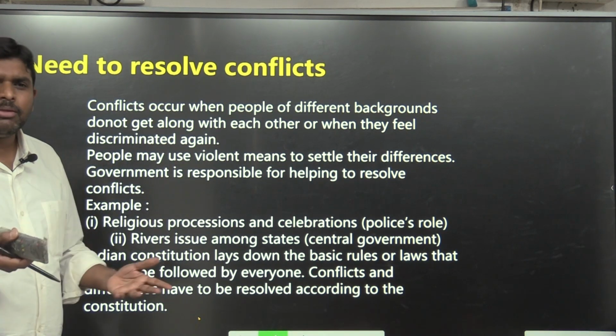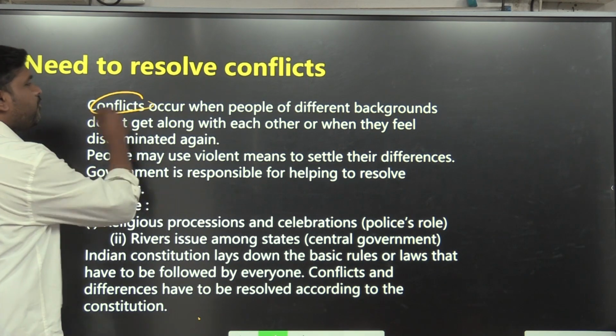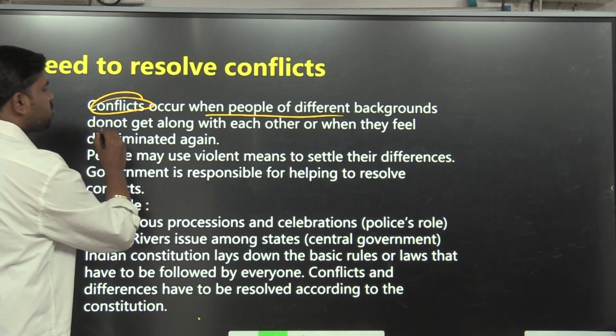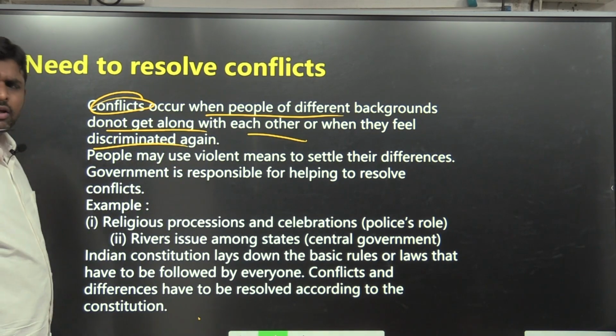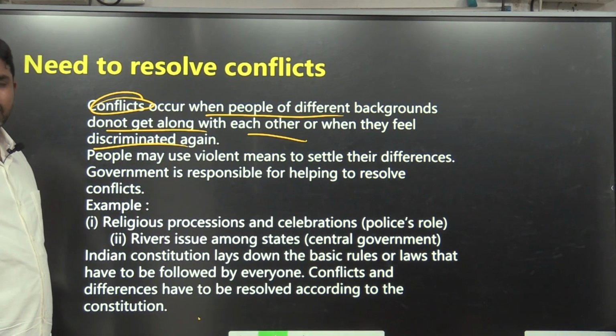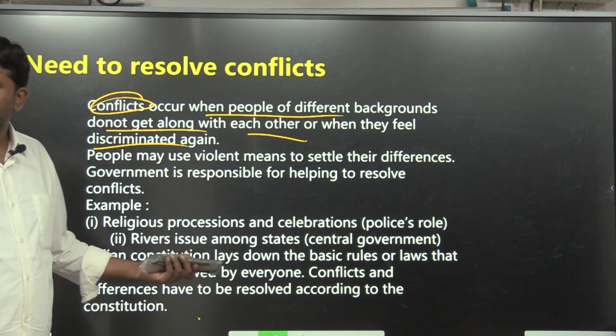Where people are, there will be conflict. Why? Because every man is selfish. Conflict occurs when people of different backgrounds do not get along with each other or when they feel discriminated against, so there will be conflict. When I think that you are not treating me equally, when I think that you are not giving me justice, then obviously I will have a conflict with you. So conflict is a common phenomenon.